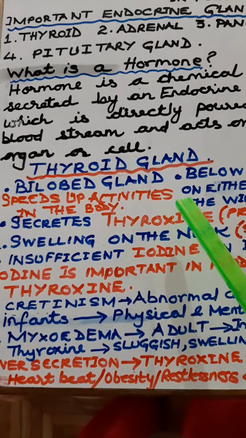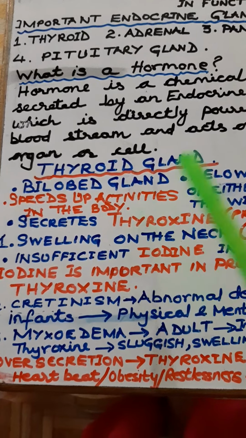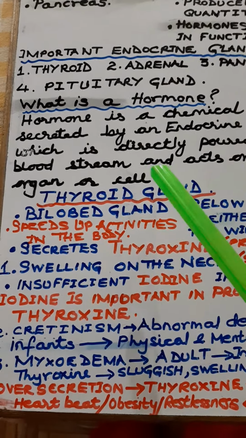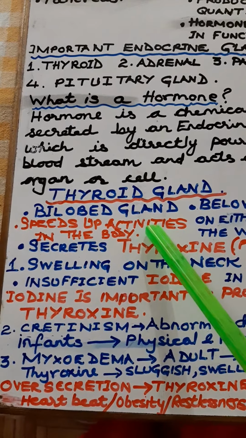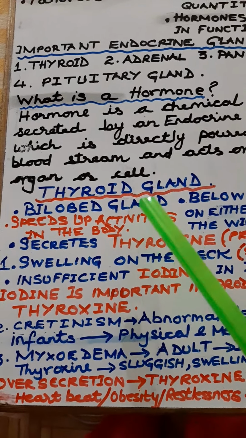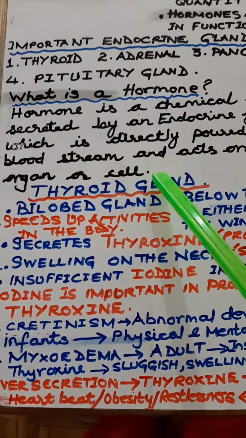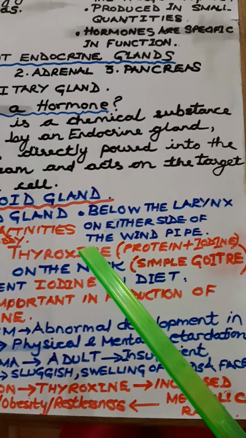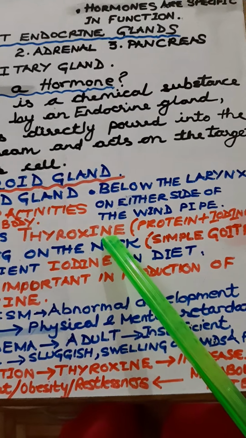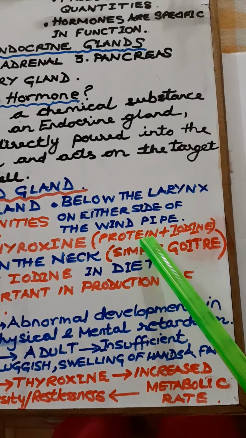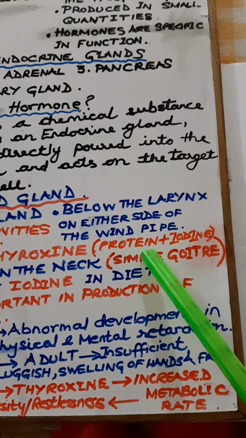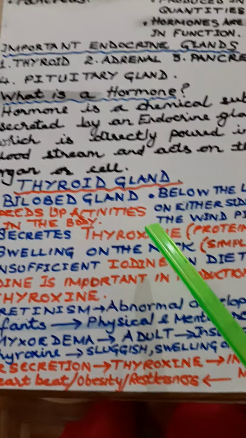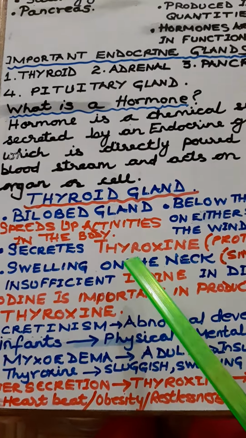The thyroxine speeds up the activities, the various reactions in the body. It helps in growth also. So the hormone secreted by the thyroid gland is known as thyroxine. And what type of a hormone is thyroxine? It is protein by nature and it has iodine in it.